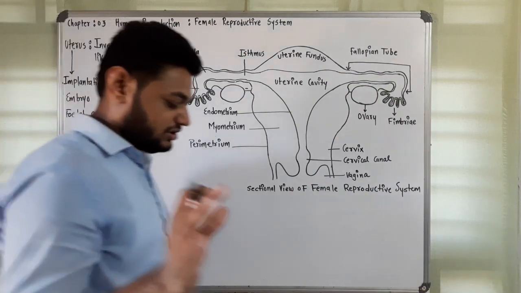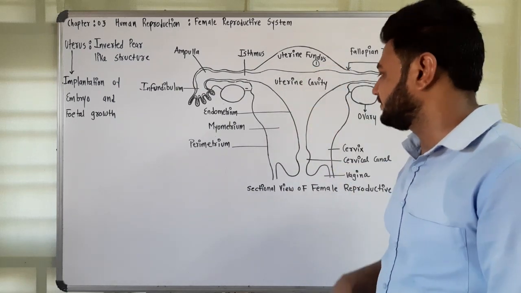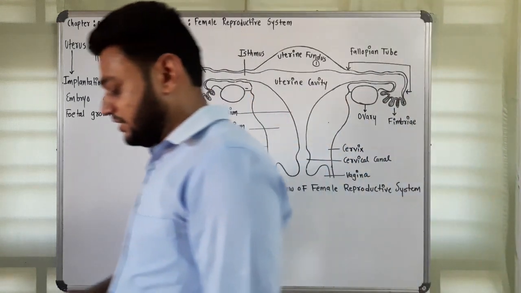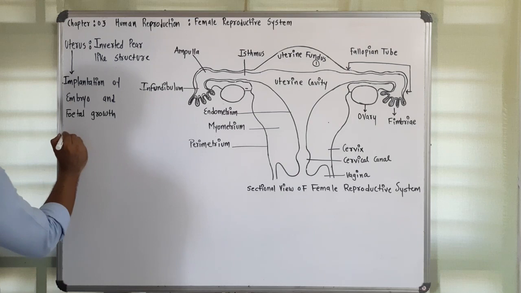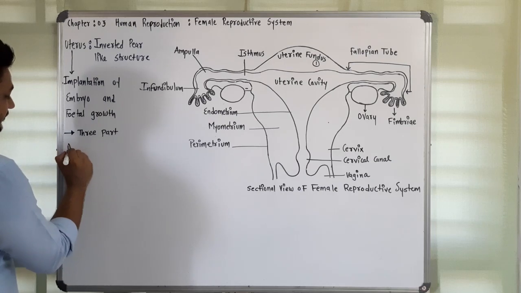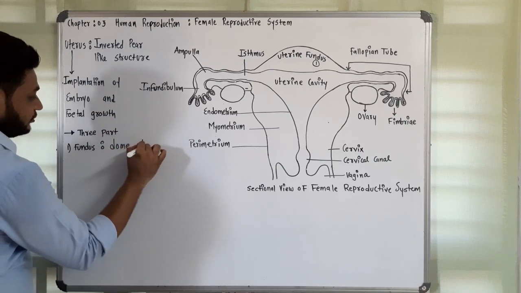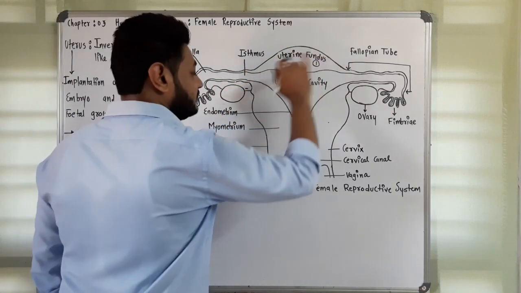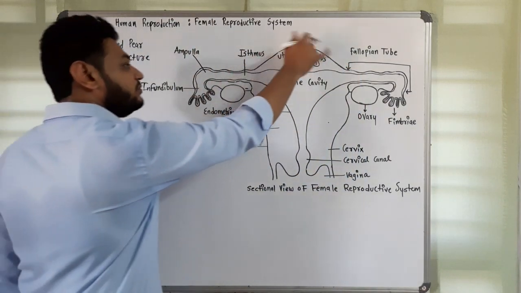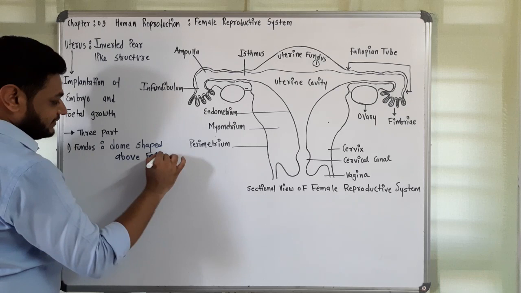Now if you see it, the entire uterus is divided into three parts. First one is the fundus, then the body, and the third one is the cervix. So let us discuss it. The uterus is formed of three parts. First one is the fundus. The fundus is dome shaped, you can see over here. The part above the fallopian tubes which is dome shaped is referred to as the fundus.